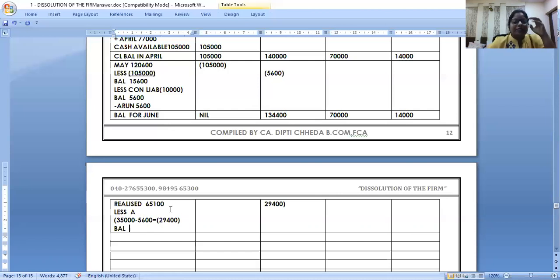65,100 minus 29,400. How much are you all getting? I'm looking at the chat box. You all are giving quick answers. Yes. 35,700. Now 5,600 plus 29,400, 35,000 I paid to A. Now I have 35,700. Can I pay to A, Arun and Varun in what ratio? 3:2. You can write here.